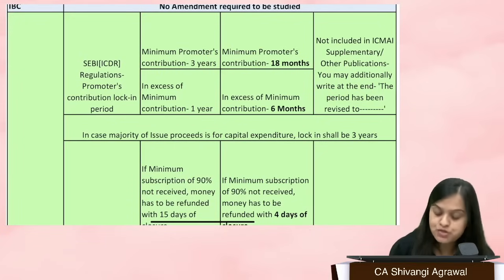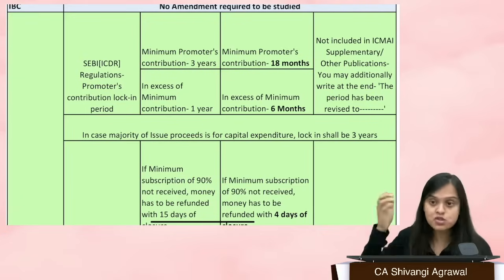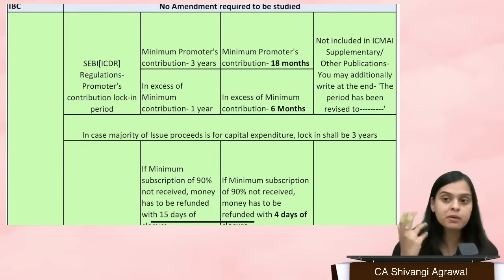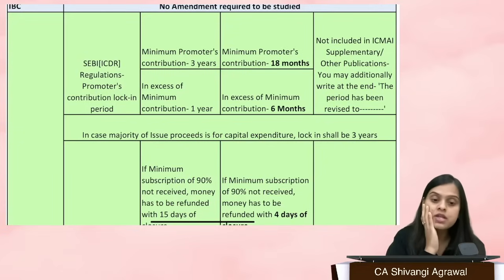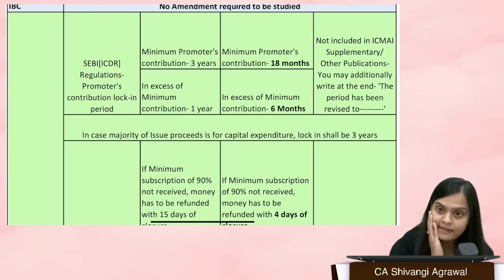So let me tell you, first of all, these SEBI regulations have not been amended recently. That, okay, SEBI ICDR regulations have been amended just 7 months back and now this is an amendment and I have to read it. No. Some changes of 2021, some changes of 22, and the institute's new syllabus was introduced in June 23, from which it became applicable.